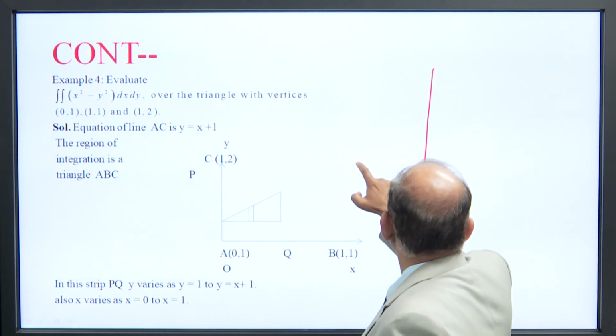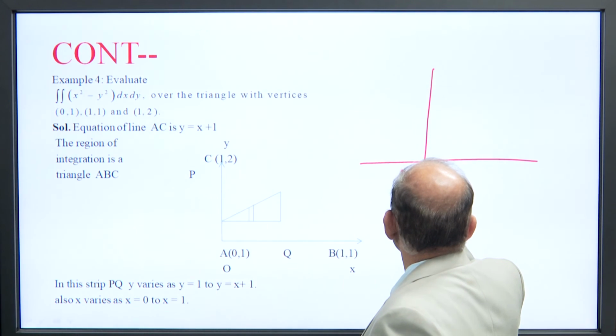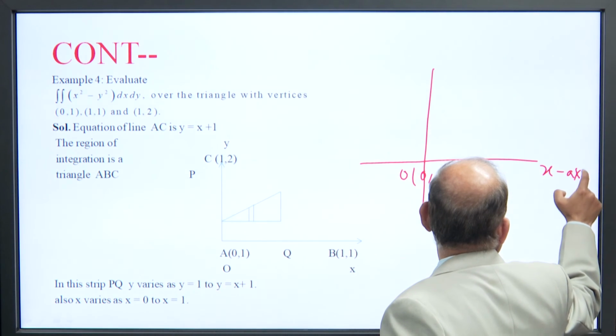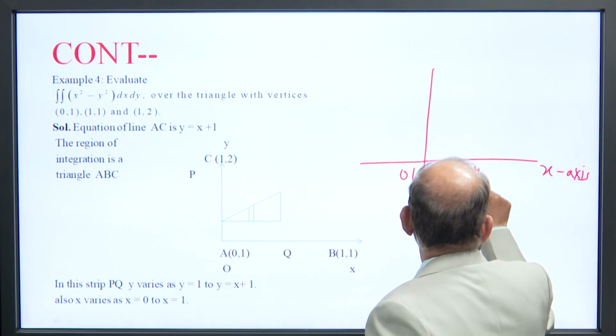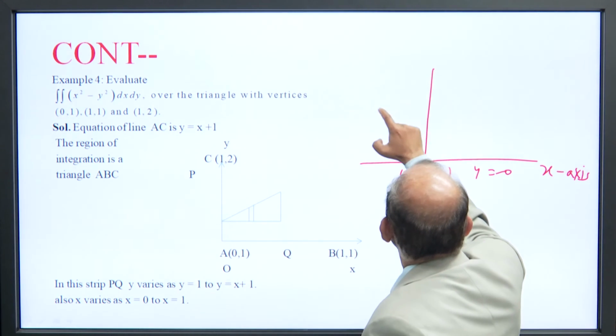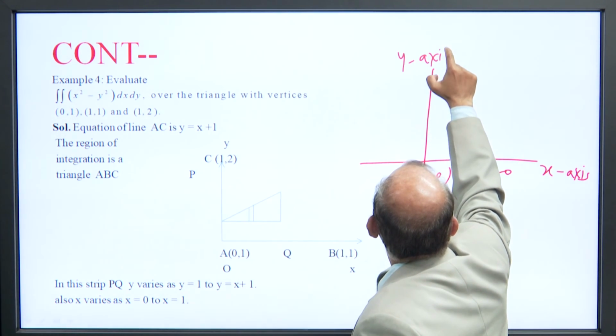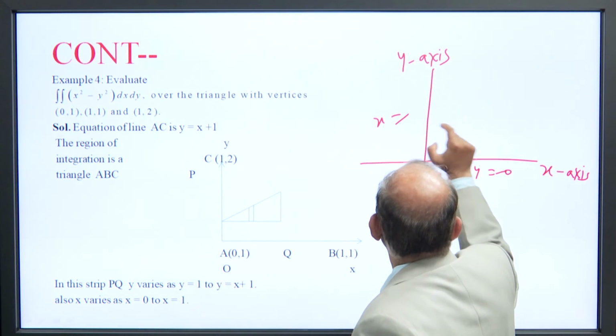The origin is the 0 0 point, the x axis means y is equal to 0, the y axis means x is equal to 0.